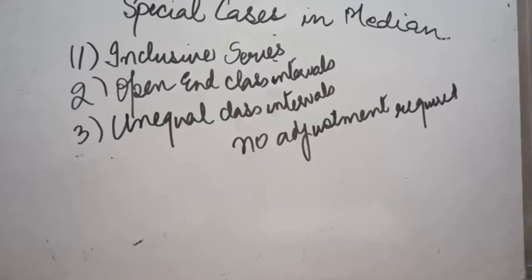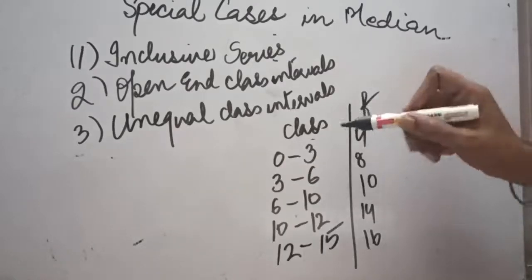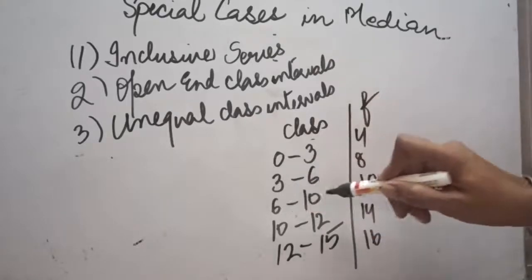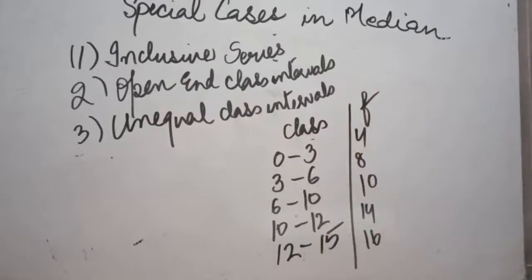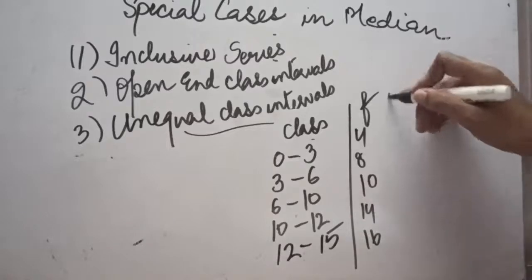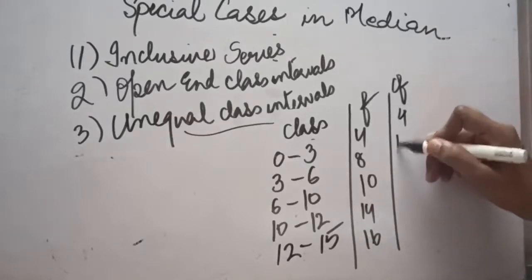Let's see one example. Suppose this question has been given to you. Here in the first class interval, the difference is 3, again 3, then 4, then 2, then 3. So this is the case of unequal class interval. In this question we need not make any adjustment. Directly we will be calculating CF. I'll just show you how to solve it.